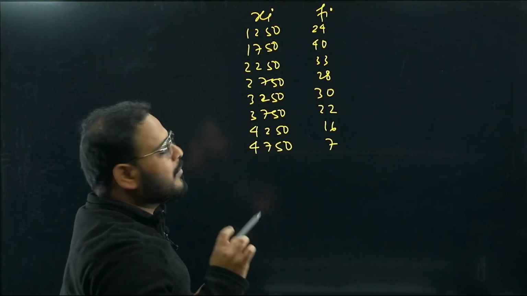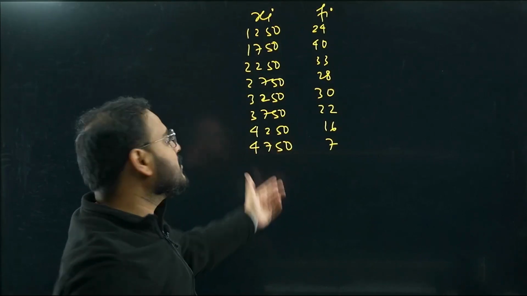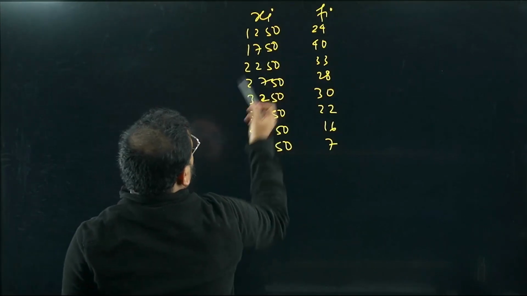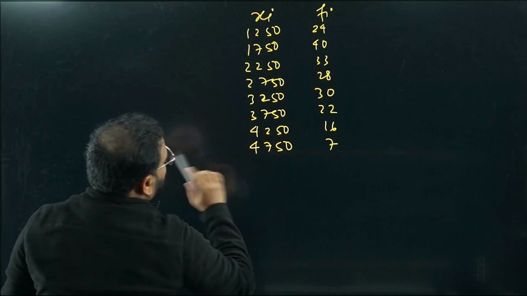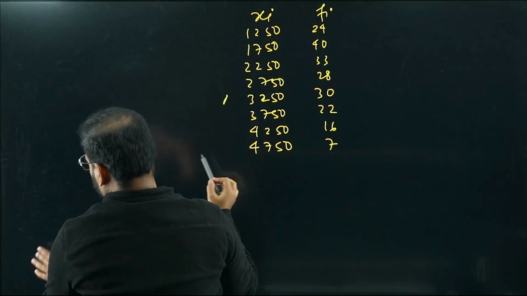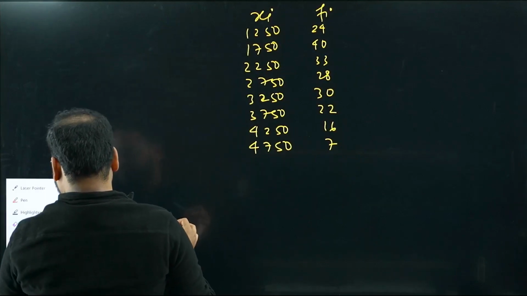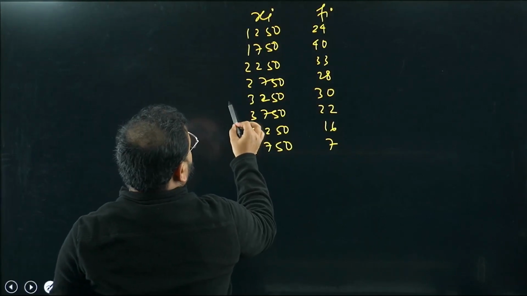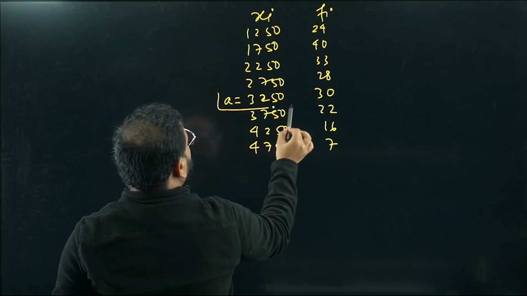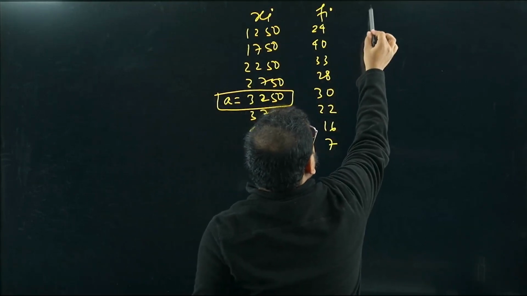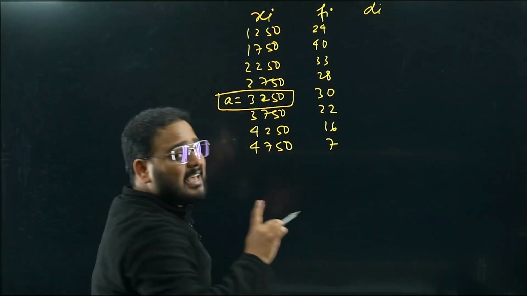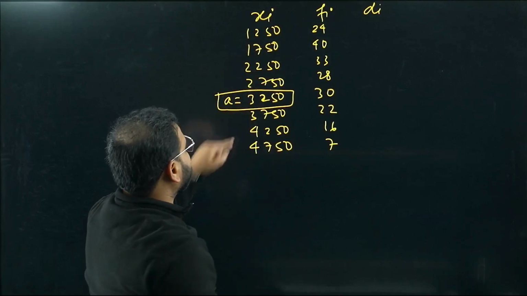Why step deviation method, sir? Because this is going to be a big number, so for that reason I'll assume the total is 8, right? I can take either 3 or 4, so let's take this as my assumed value a for the mean. To find the deviation, this will be my a value. So let's find the deviation first. So di will be what, sir? Di will be xi minus a, no? So xi minus a.